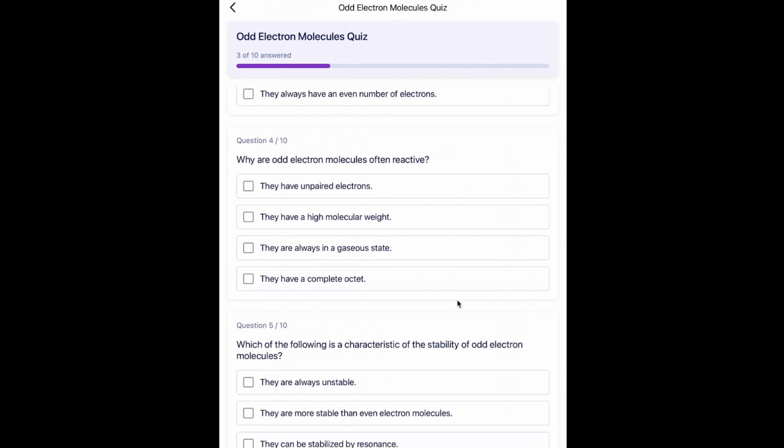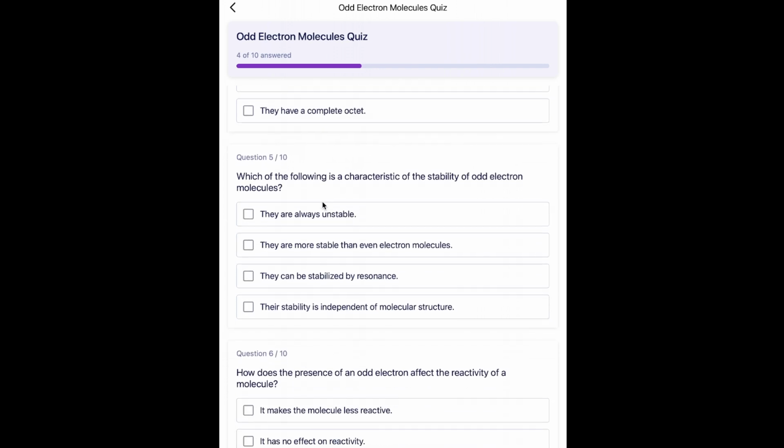Question number 4 is, why are odd electron molecules often reactive? The options are, they have unpaired electrons, they have a high molecular weight, they are always in gaseous state, and the last option is, they have a complete octet. So as we have already discussed, odd electron molecules have unpaired electrons and they are highly reactive. So the answer will be A. They have unpaired electrons.